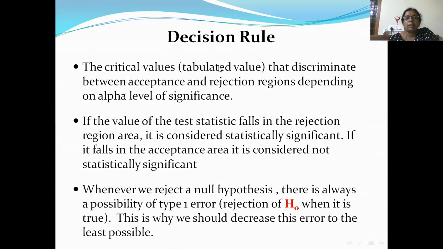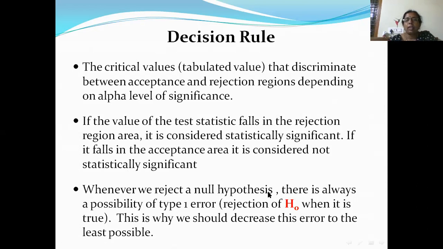So the critical values or tabulated values discriminate between acceptance and rejection regions depending on the alpha level of significance. If the value of the test statistic falls in the rejection region area, then we conclude that it is statistically significant. If it falls in the acceptance region, then we conclude that it is not statistically significant, or it is statistically insignificant.